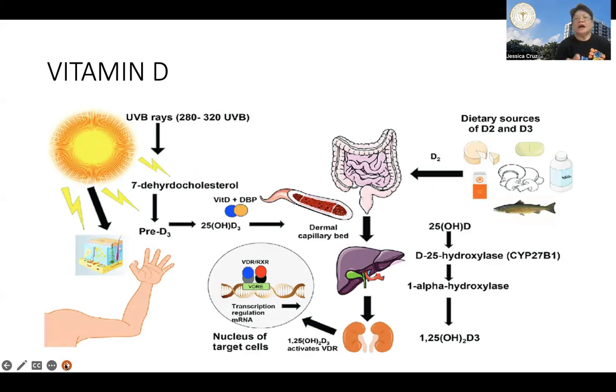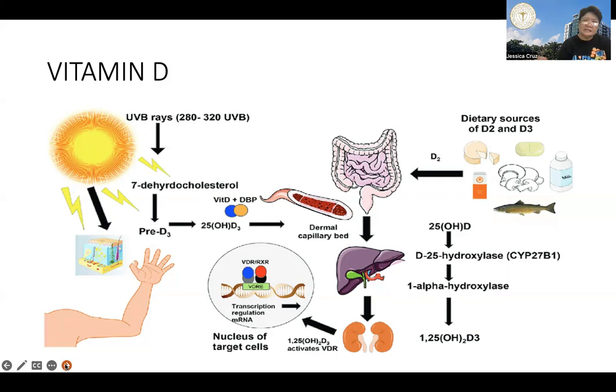As you see, we have two sources of vitamin D. One from the sunlight, which is converted to cholecalciferol, and then this cholecalciferol is brought by the vitamin D binding protein into the dermal capillaries, and therefore it gains entry to the circulation. Another source will be from food, which of course this is absorbed from the intestine, but cholecalciferol is also present in many of the food that we take.